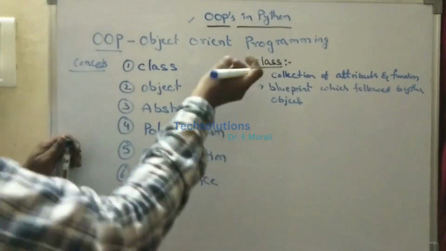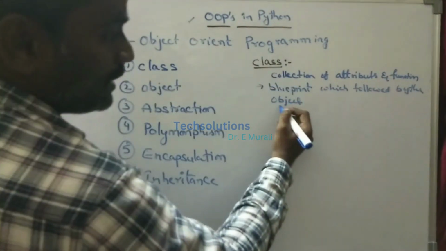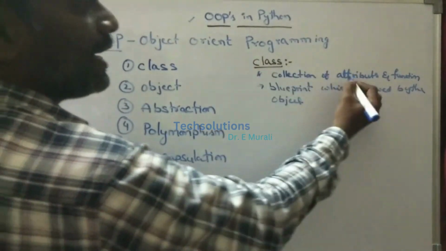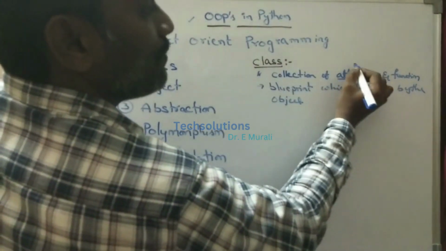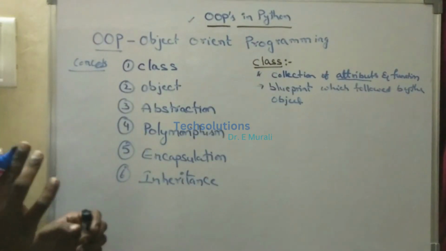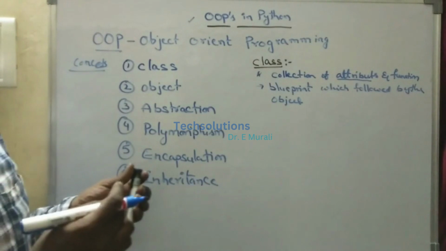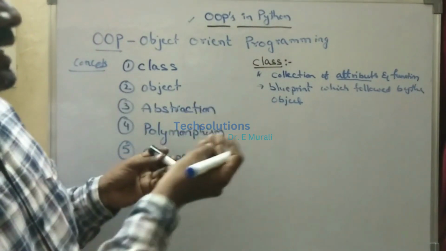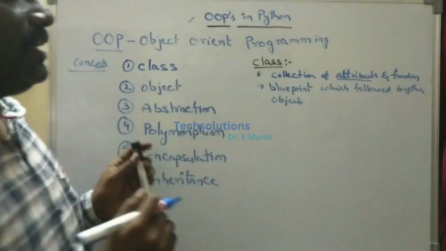We can take any class, and for that class we have the object. It is followed by the blueprint. A class is simply a collection of attributes, that is the variables, and functions. Simply we can say we define the logical syntax or logical statements of the particular class.